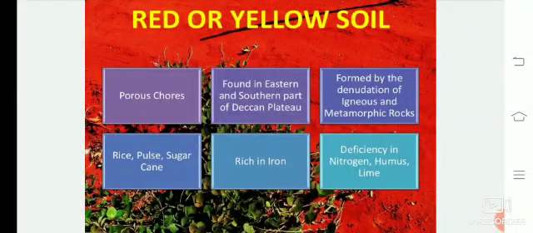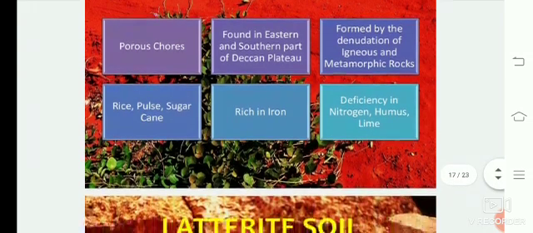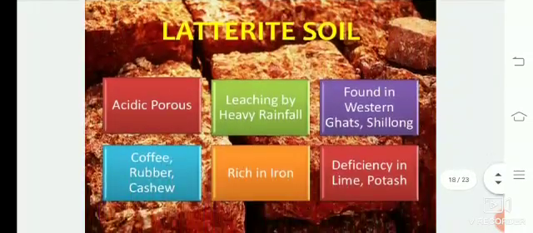which is found in eastern and southern part of Deccan Plateau. This soil is formed by the denudation of igneous and metamorphic rocks. This soil can be used to grow rice, pulse, sugarcane, and the soil is rich in iron. And this soil also has deficiency in nitrogen, humus and lime. So these are the products which are deficient in this type of soil.